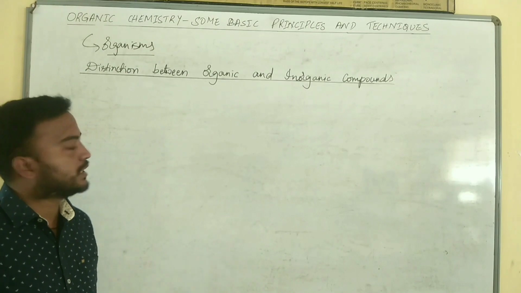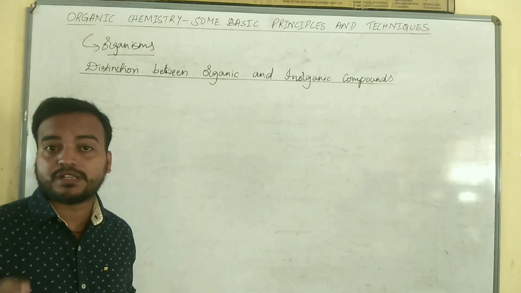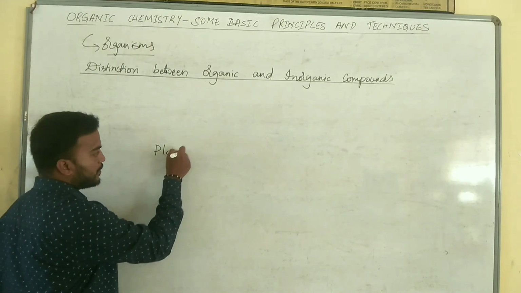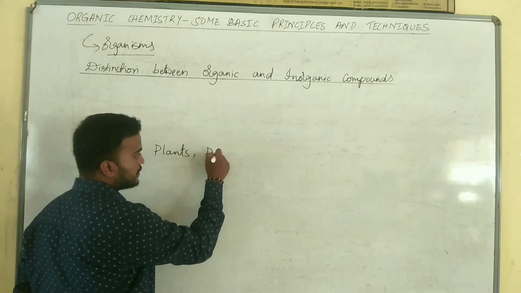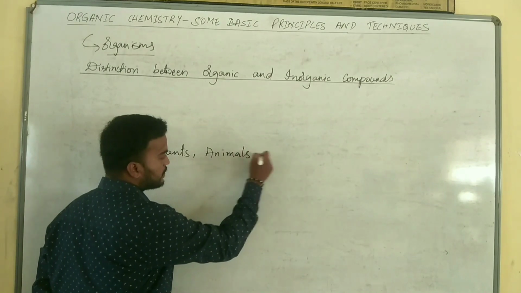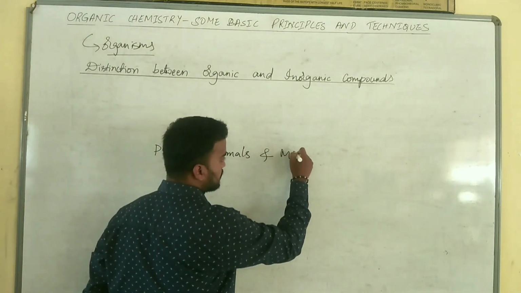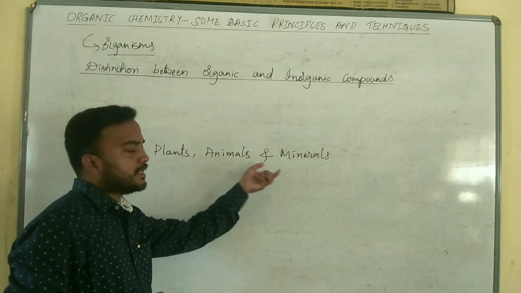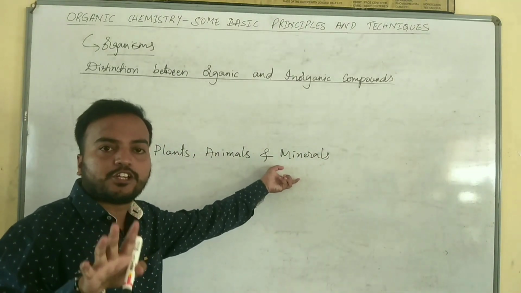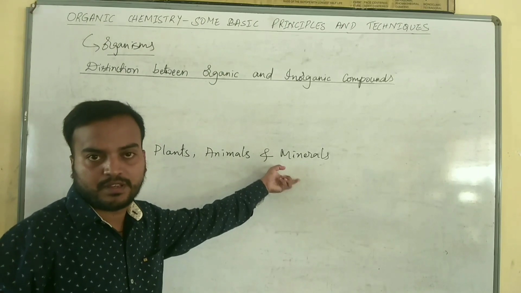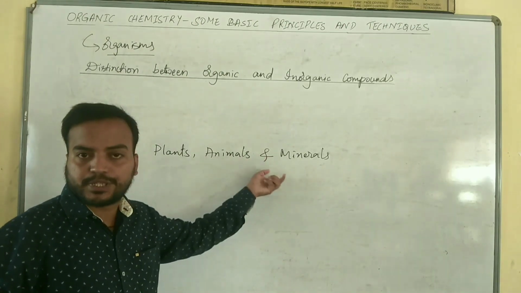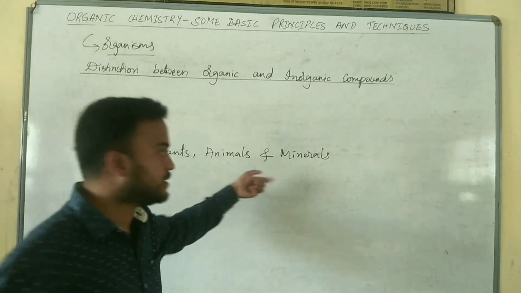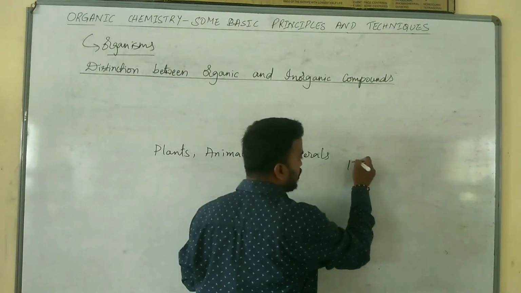So it has been known that plants, animals and minerals are the three major sources of naturally occurring substances, but it was only around the year